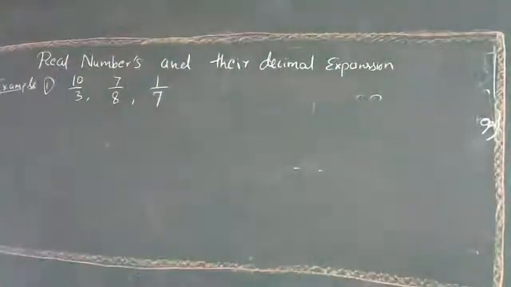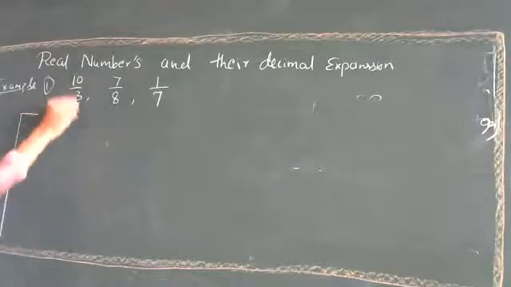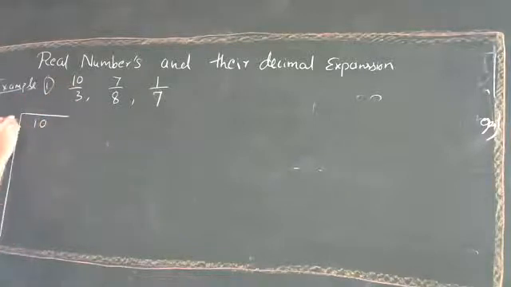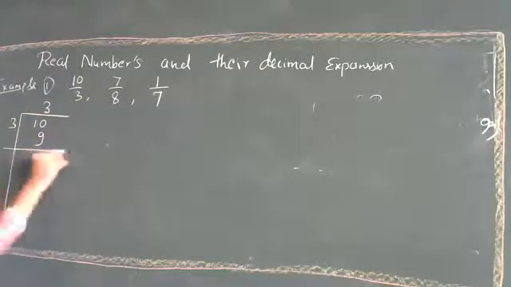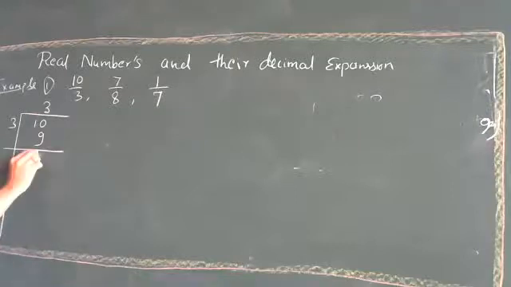So here the first one is 10 upon 3. So 10 should be divided by 3. 3 threes are 9, right? What remains? 1. Then we have to put a decimal point because 1 cannot be divided by 3. So when we take the decimal we can take a 0, right?